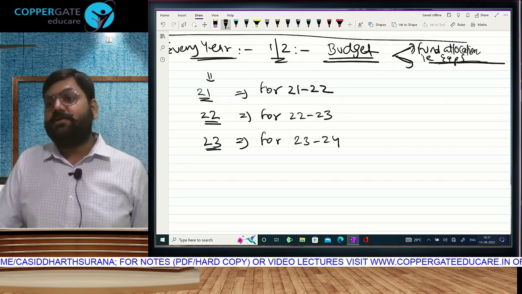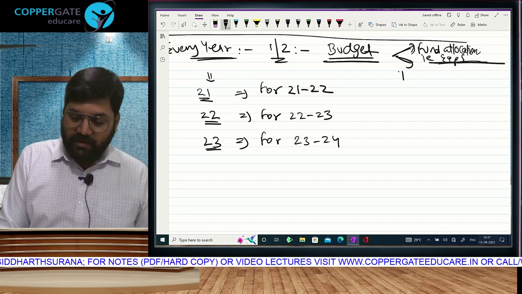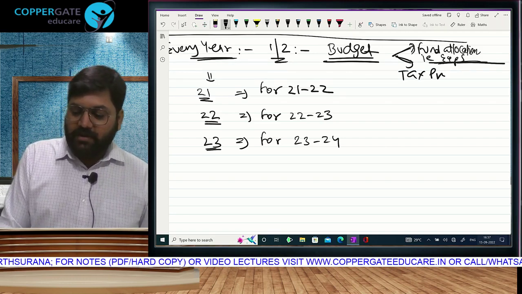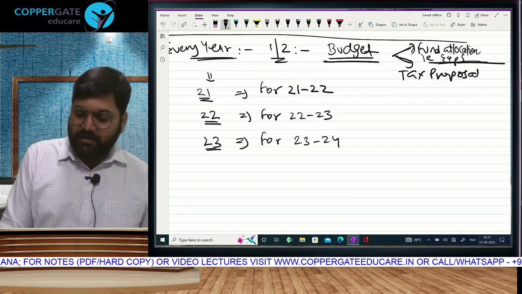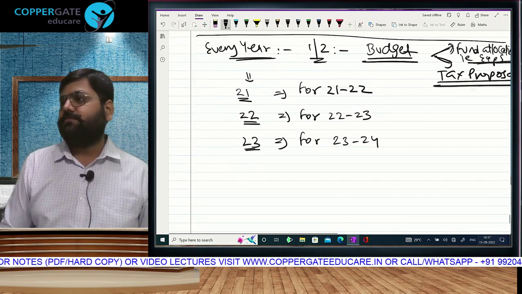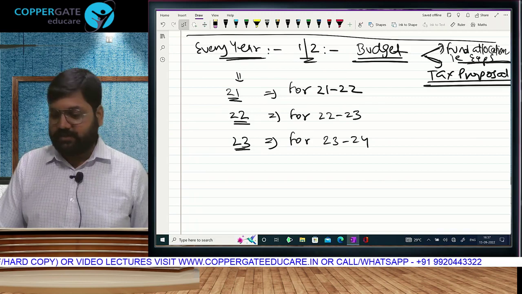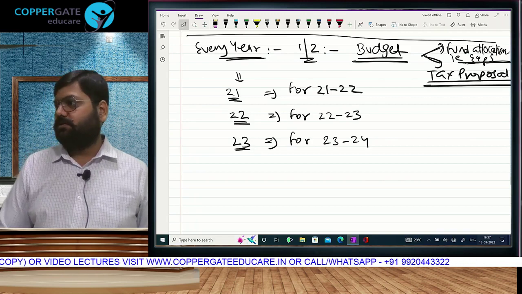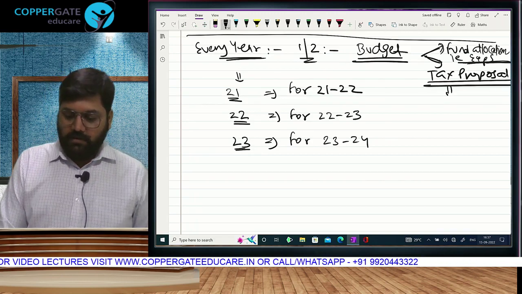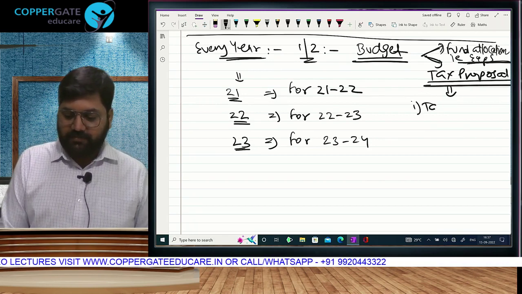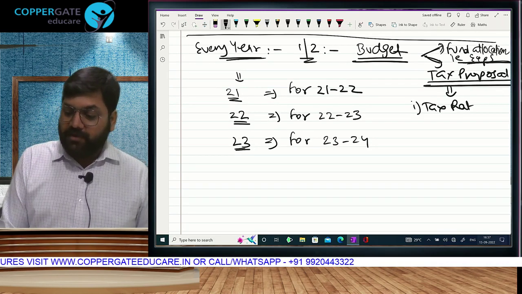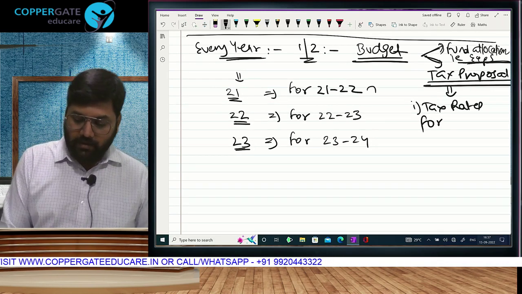But once that time pass gets over, second thing: honorable speaker, I now give my tax proposals. This is the line the finance minister speaks, and they give two things. One, they give the tax rates for the upcoming year.